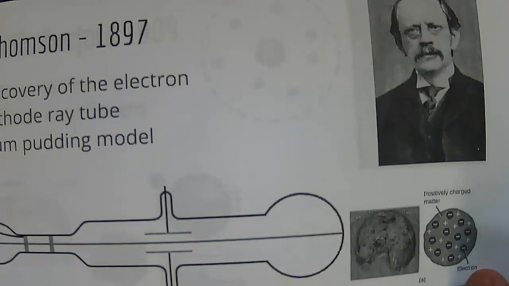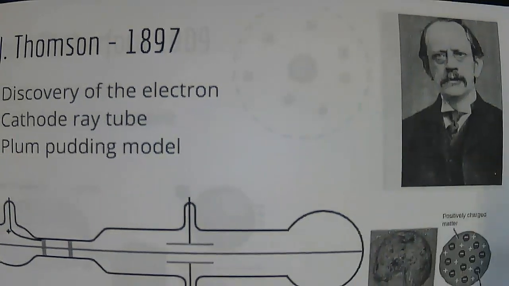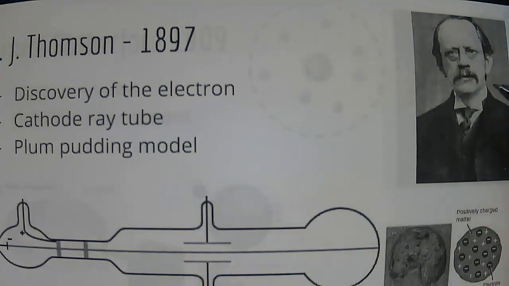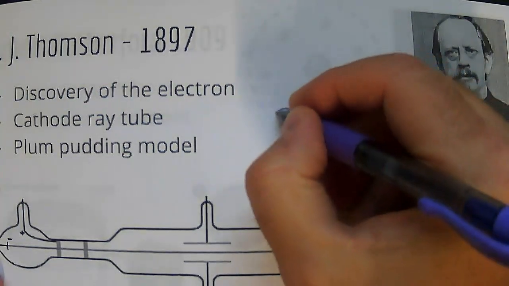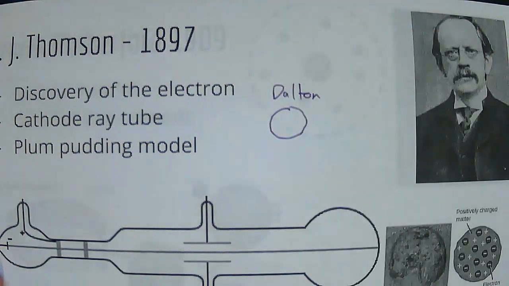Okay, fast forward about 30 years. Now we're going back to the atom. We have a periodic table now that seems to work, and now we're going to the atom. And so J.J. Thomson here, he discovers the electron. Okay, and so he realizes that an atom, Dalton's atom, was kind of like